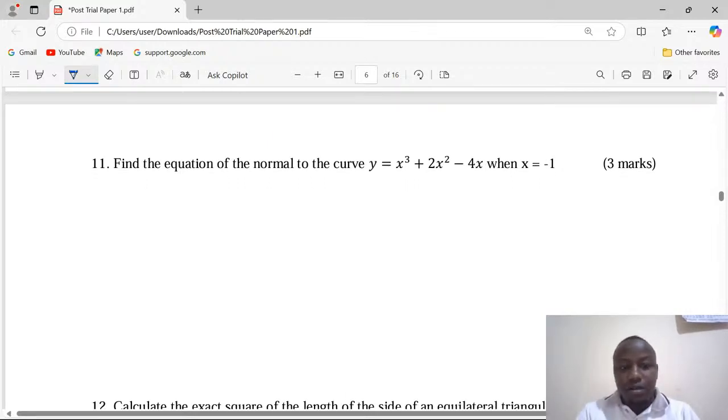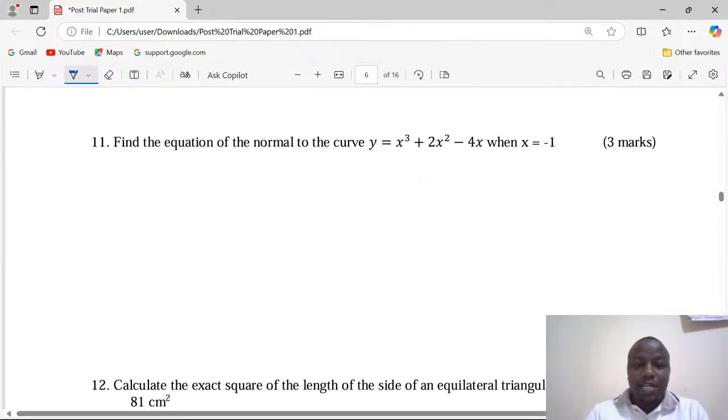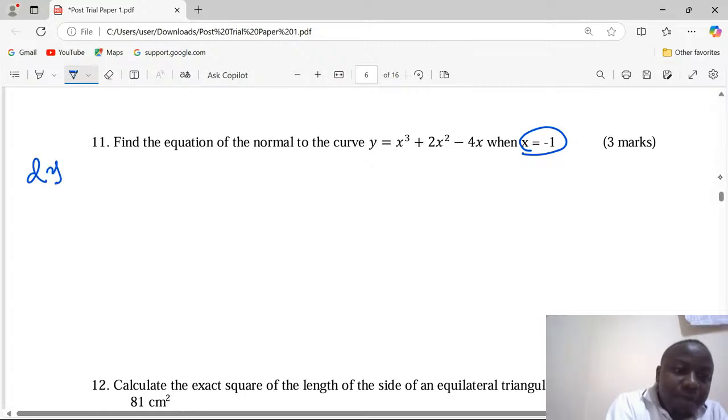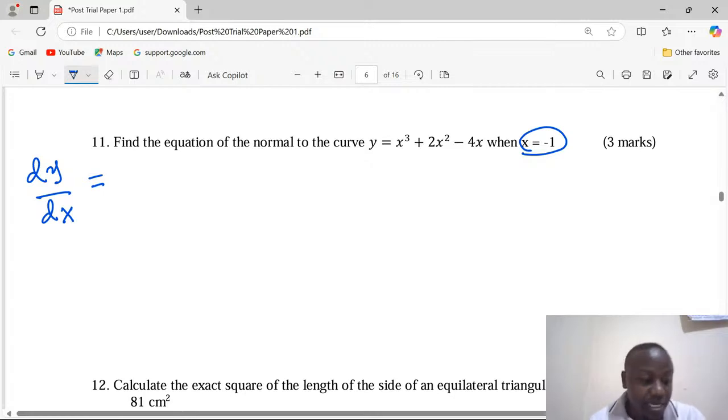Number 11. We are continuing very well. Find the equation of the normal to the curve y equals x cubed plus 2x squared minus 4x when x is equivalent to 1. Equation of the normal. Let's start with the tangent itself. What is the gradient function at the point x equal to 1? Gradient function dy/dx. When we differentiate for us to get the gradient function,